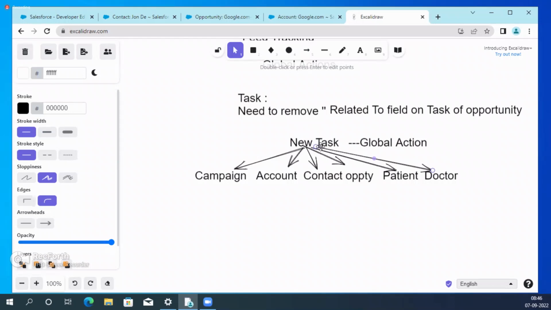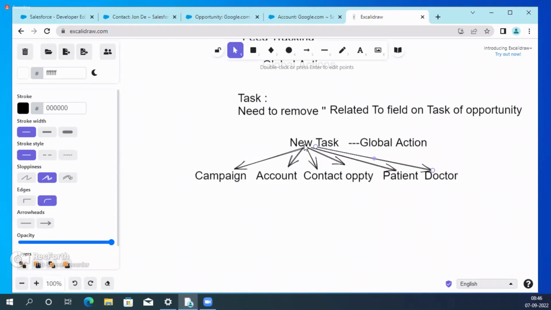What is the other way? This is the new task which is shared across multiple objects. These global actions are utilized by all the objects. But my intention is to create my own custom action, specific only to opportunity, not other objects. Global actions are brought by the Salesforce people, and one action is shared across all the objects.